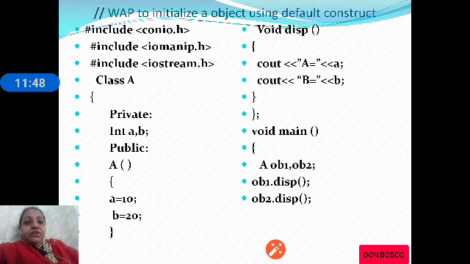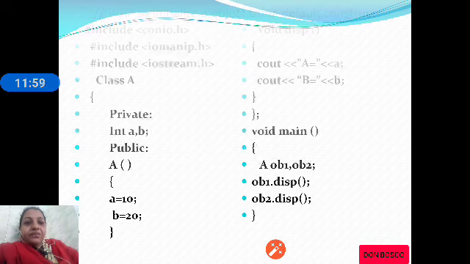Similarly in ob2, again a will become 10 and b will become 20. Whenever we display the values from ob1 and ob2, 10 and 20 are displayed. So the default constructor initializes all the objects with the same set of values.